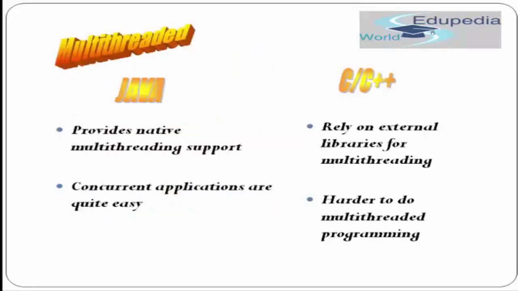Okay. Another important feature is multi-threading. C and C++ need to rely on an external library for multi-threading, whereas Java provides native multi-threading support. That means the Java library itself has multi-threading support. It does not need to import an external library. So concurrent applications are quite easy. You can run multi-threaded code in Java quite easily by writing just a few lines of code. Whereas in C and C++, the coding is quite difficult in a multi-threading environment.